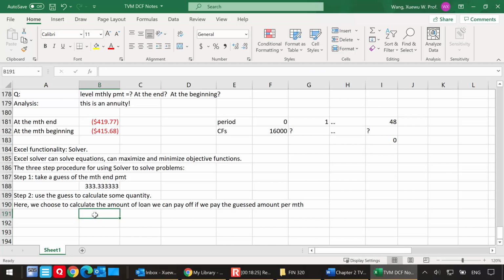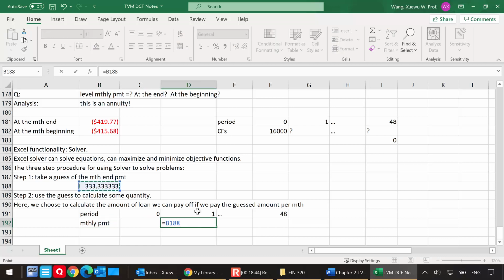So in other words, I'm looking at something as follows: 0, 1, and this is 48, and the monthly payment here. As I'm saying, this is the guessed amount here, and it's the guessed amount here as well.